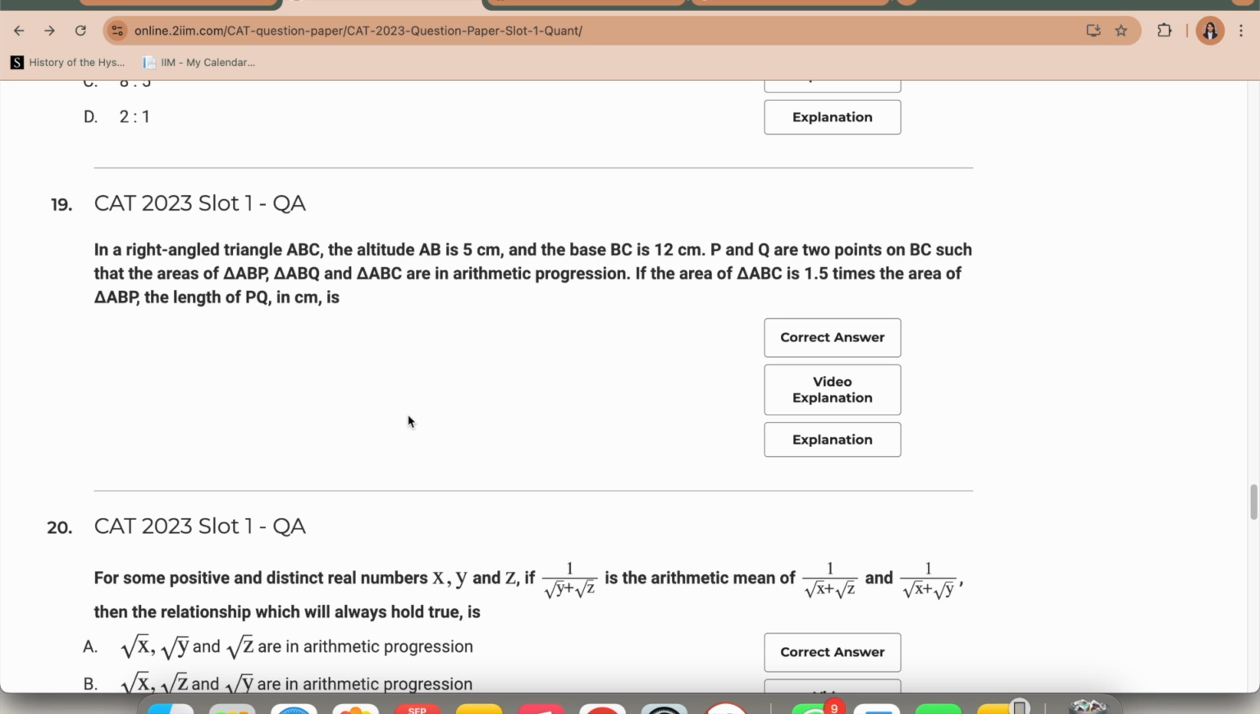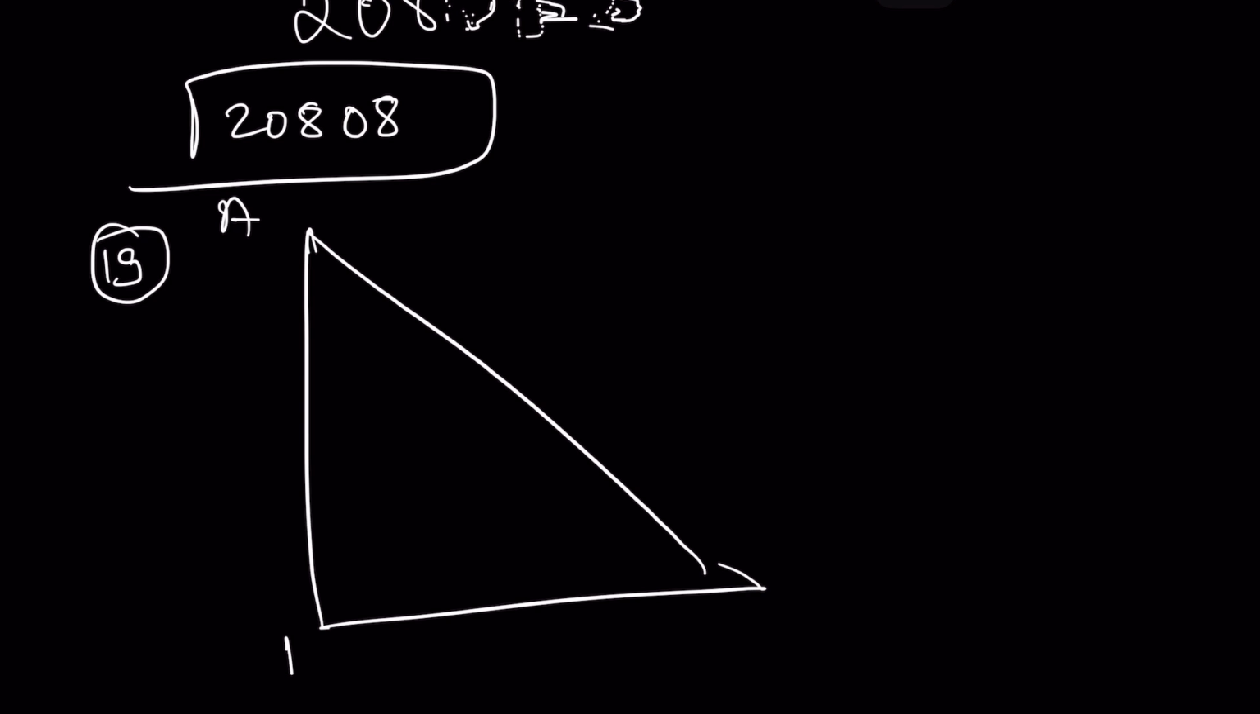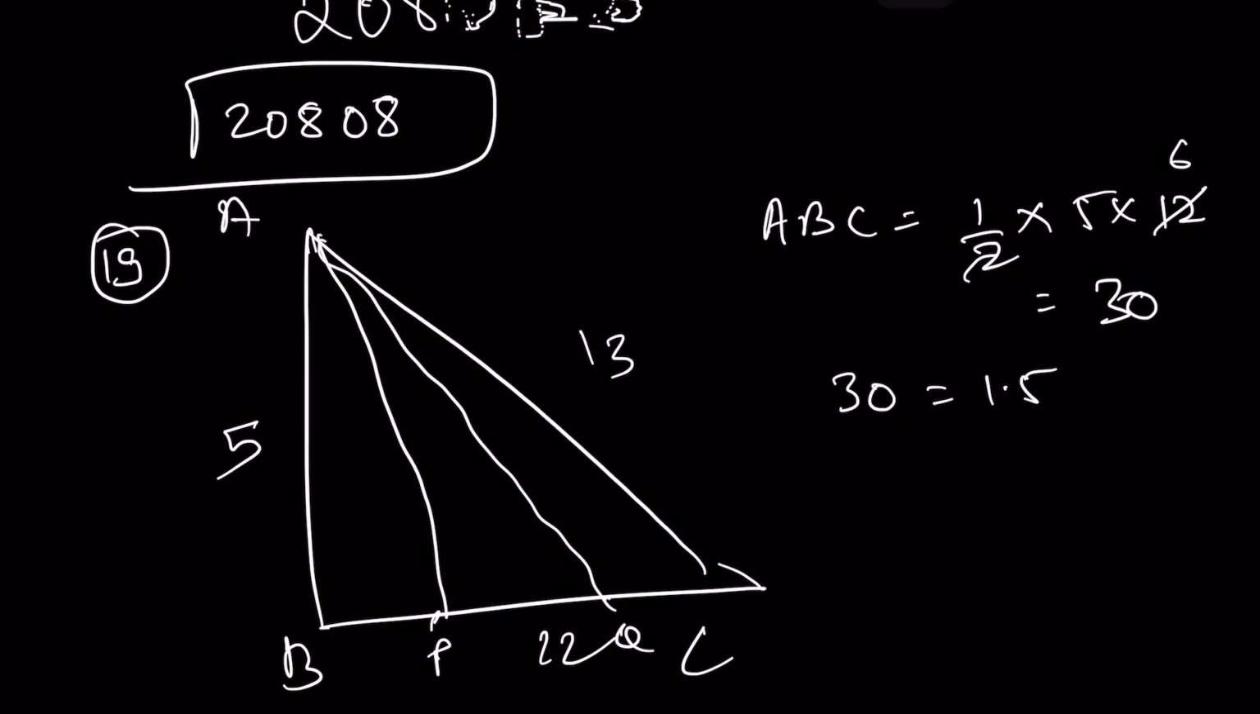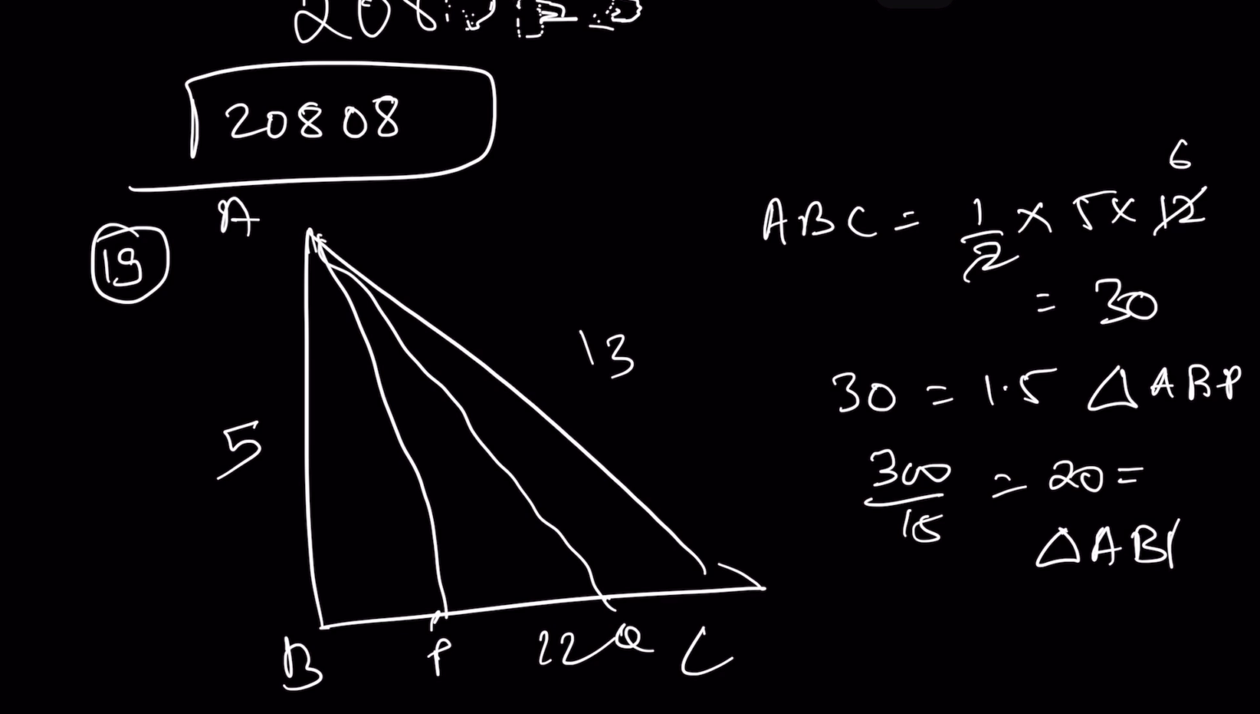Okay, 19 looks easy. There's a right angle triangle. This is my right angle triangle. ठीक है, A, B, C. Altitude is 5. Base is 12, so this will be 13. I don't know if we need it, but we'll लिख लेना P and ये Q. ठीक है. Now we know that ABC का area कितना होगा? 1/2 into 5 into 12, 6. This is equal to 30. Okay, 30 is equal to 1.5 times of triangle ABP. Okay, which means 300 by 15, 20 is equal to triangle ABP. Okay.